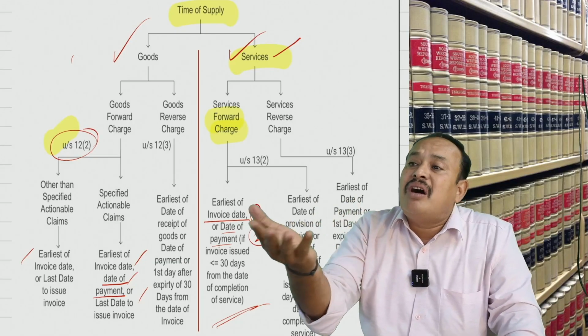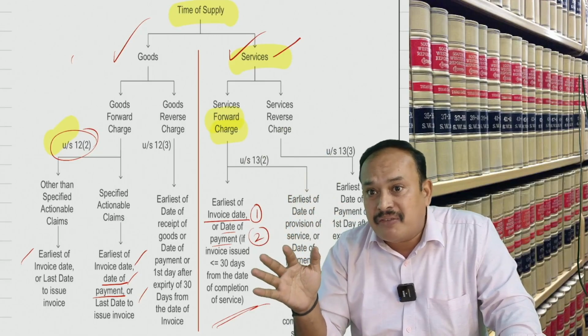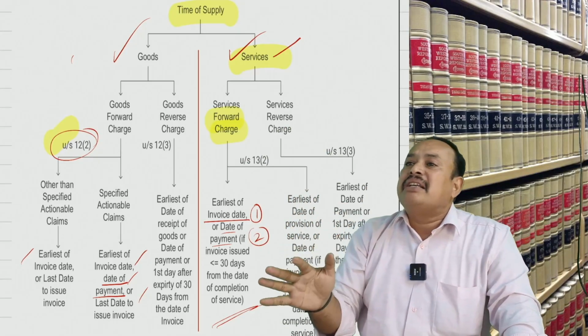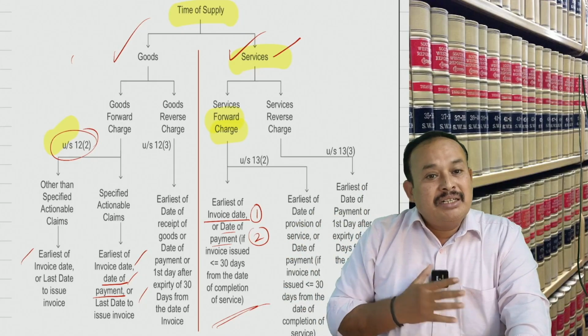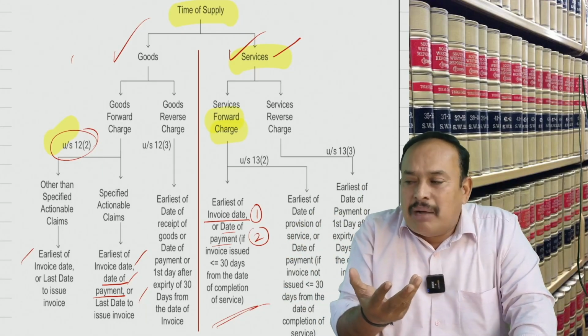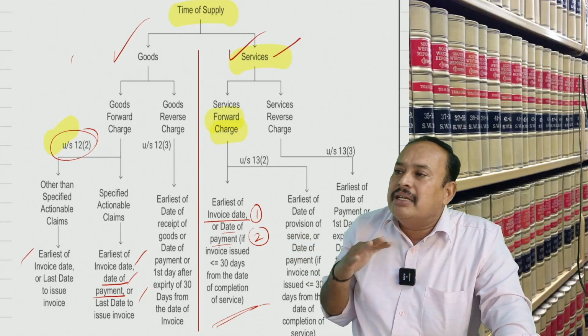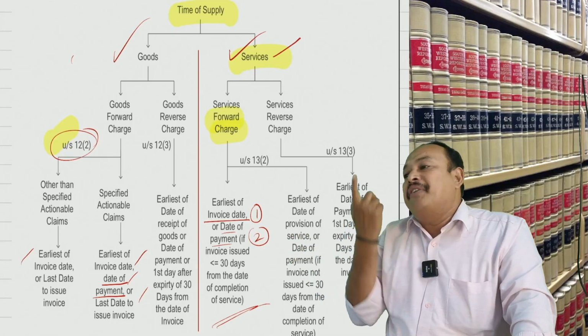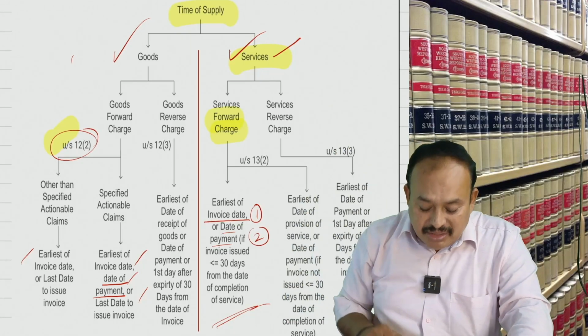Suppose the invoice is not issued within 30 days from the date of the completion of supply of service. In that case, we won't refer to the invoice date. We'll refer to what? Date of completion of service, compared with the date of payment, whichever is earlier. Is it clear? If I bring the problem, you should be able to answer. Let us see how many of you are going to answer this correctly.